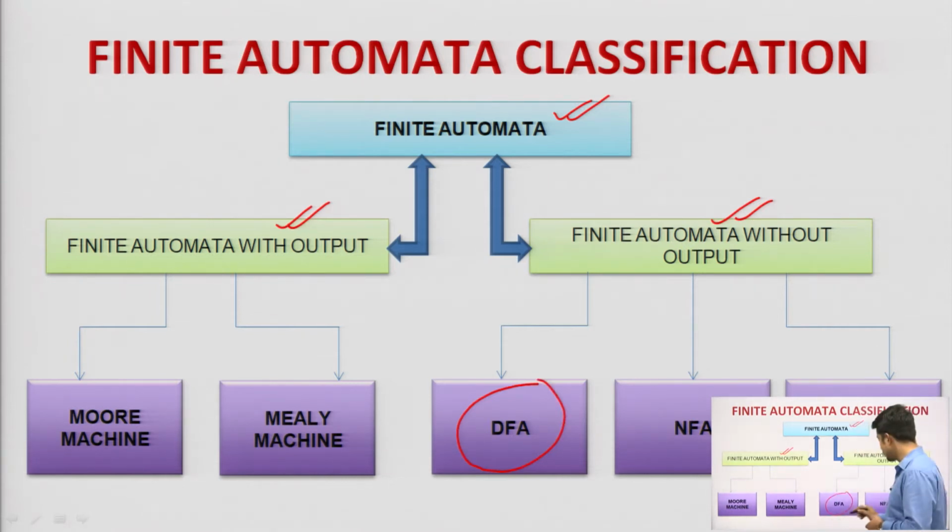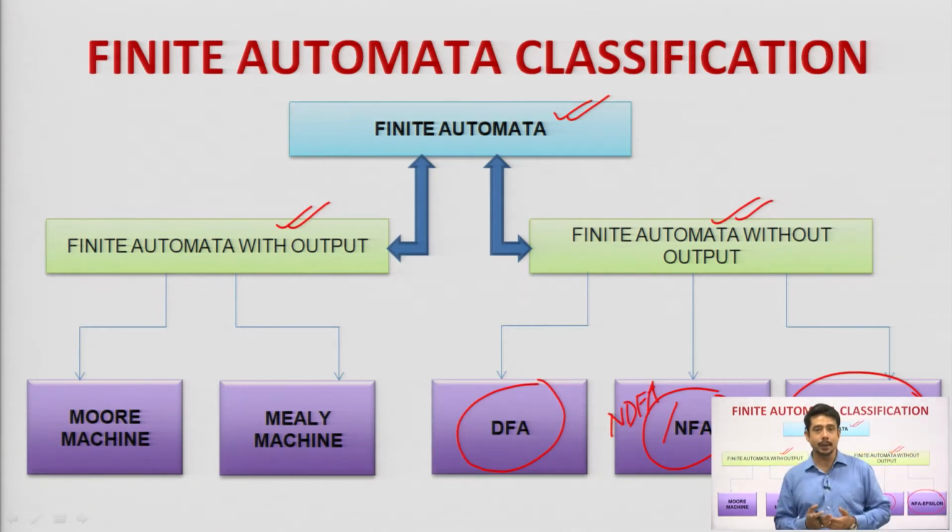Then we have come across NFA, or sometimes it is mentioned as NDFA, so do not get confused, it is non-deterministic finite automata. Then the last topic, that is NFA with epsilon transition. So, this is what is normally called without output.